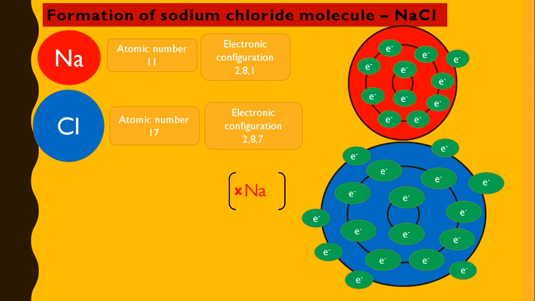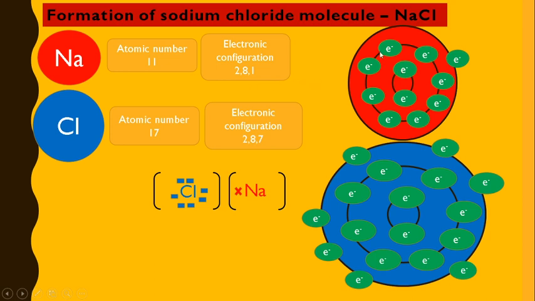Similarly, if we write chlorine, how many electrons are present in the outermost shell? 1, 2, 3, 4, 5, 6, 7. As we all know, all elements want to achieve the noble gas configuration, that is a full outermost shell. If sodium gives its outermost electron, then the outermost shell will be the second shell and it will be complete, having 8 electrons, following the octet rule.